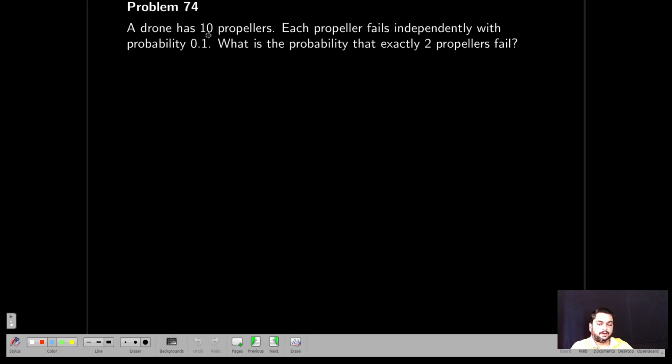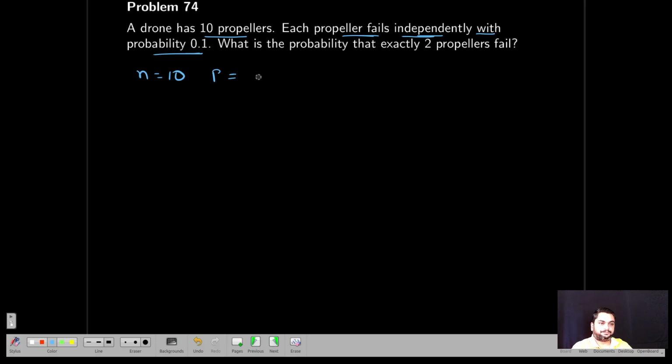Next, a drone has 10 propellers. Each propeller fails independently with probability 0.1. Okay. Now, 10 propellers are there, each fails independently with some probability. That means success and failure probabilities are given. Independently is mentioned, so it is binomial distribution. So there are 10 propellers.